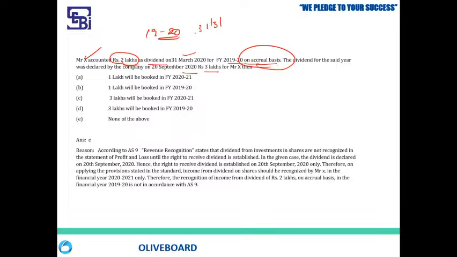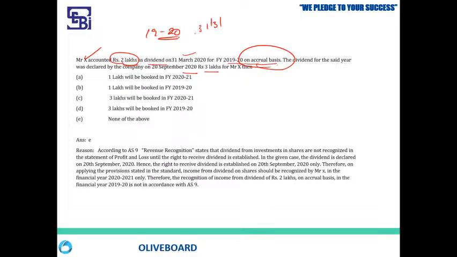Only the shareholder will receive dividend. So the shareholder should account such dividends in their books only when they establish the right to receive. When the company has declared, in that year only, they have to record this revenue, irrespective of the year to which the dividend belongs.